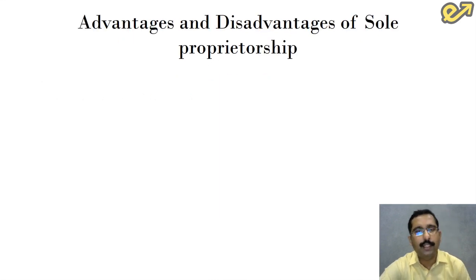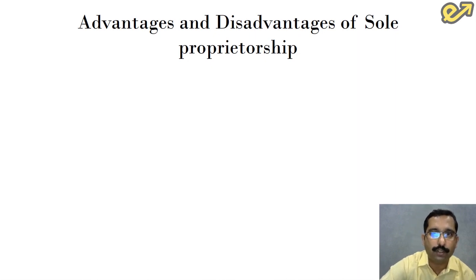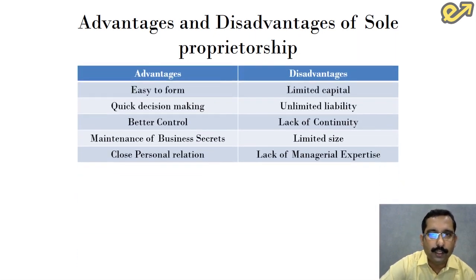Now let us see the advantages and disadvantages of sole proprietary. Now let us first concentrate on the advantages. It is easy to form, very easy to form since the legal formalities are minimum. Quick decision making because it is one person who takes the decision in the business. So decision making becomes very easy. There is better control because it is one person who is heading the business. So he has complete control over the business.